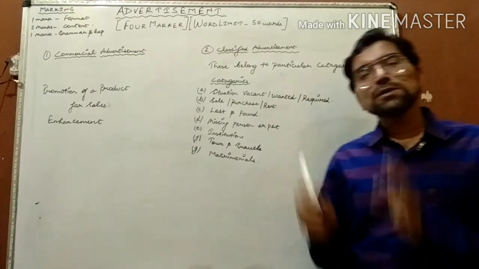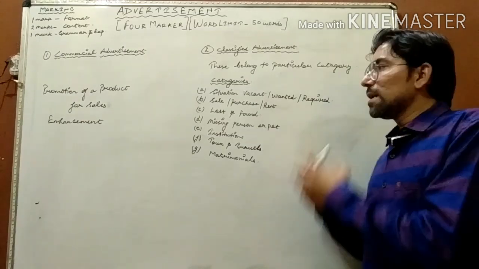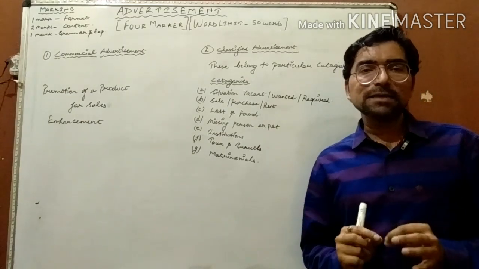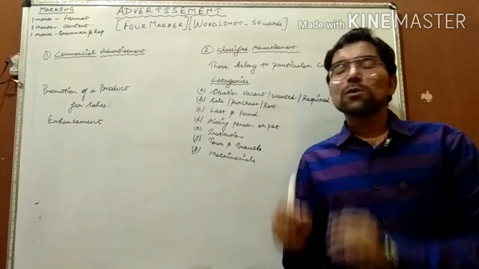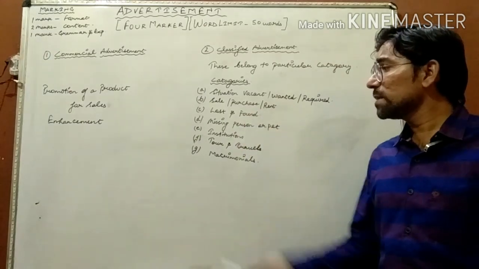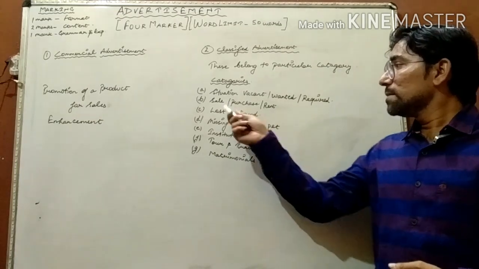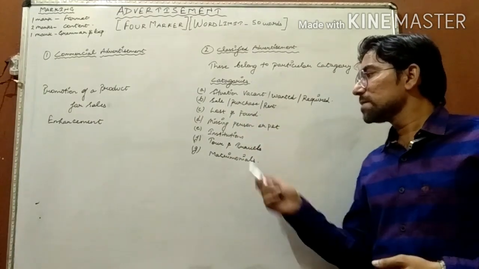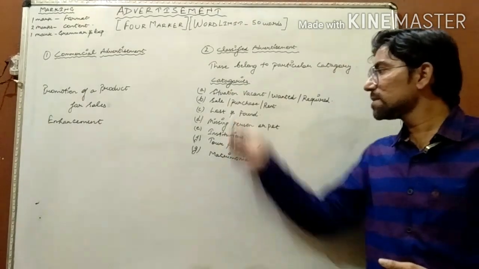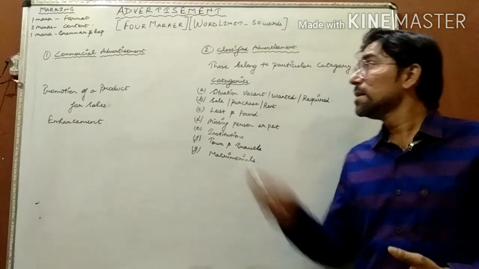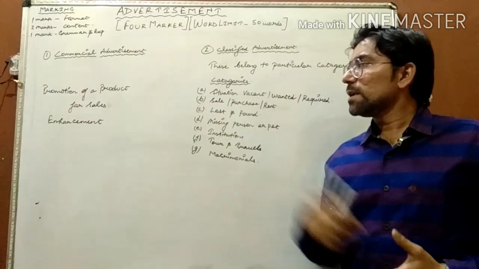On the other hand, we have classified advertisement. Classified advertisements are those which belong to a particular category. It means that they are drafted on the basis of particular categories, and each and every category requires a different sort of skill set. Now, there are 7 categories in front of you: situation vacant, wanted, required, sale, purchase, rent, lost and found, missing person and pet, institutions, tour and travels, and matrimonials. These are the categories which you need to learn and understand during this whole session. But first of all, we are going to start with commercial advertisements.